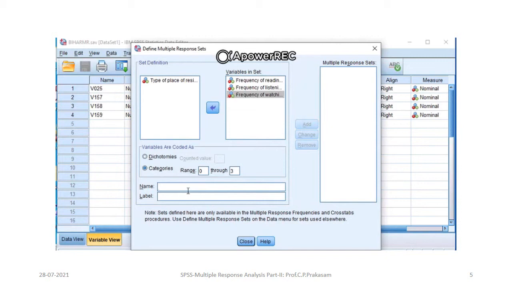Then we will give the name and label for that. We are interested in the frequency of mass media, so we will write mass media, and give the label, the frequency of mass media. This is for our purpose. Then say Add. Once you run, you find here the mass media set will be there. Then for that we can generate the frequency. How to generate the frequency?